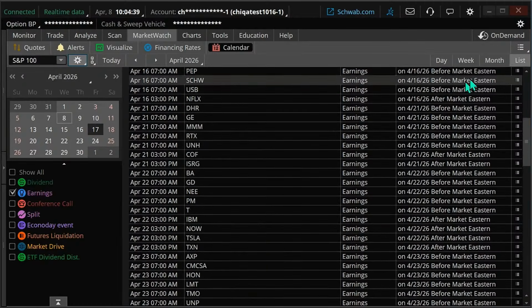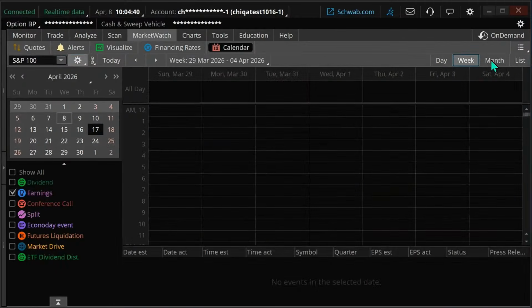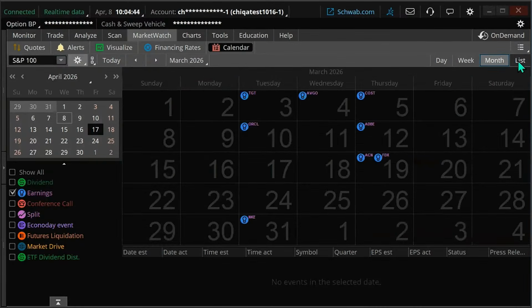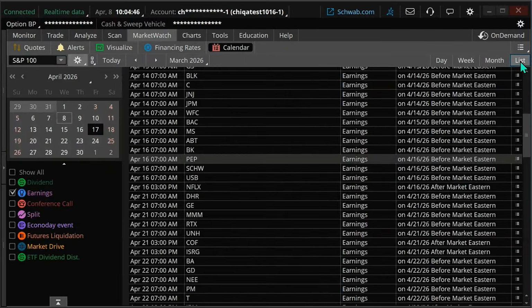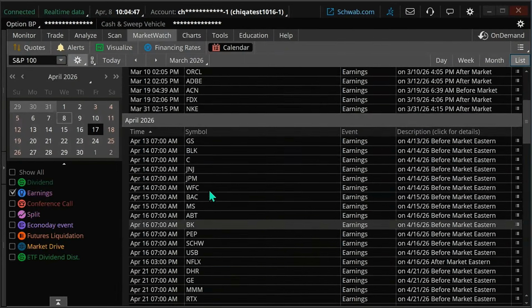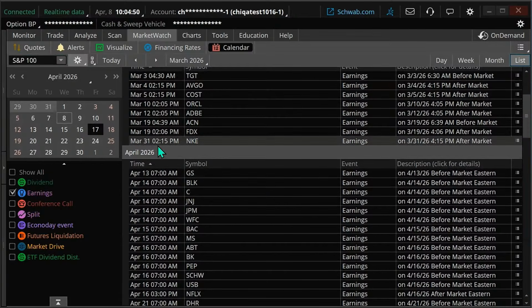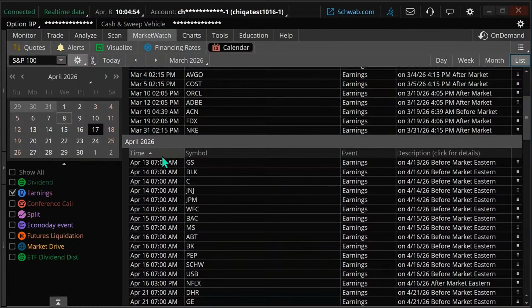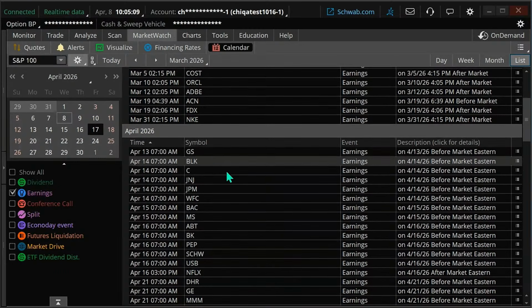And I have this in list view. You can have it in different views. That's fine too. No problem there. But let me click on list. And I'm just going to go by date. You can see we had March 31st, Nike. And then all of a sudden, a couple week gap. And April 13th, April 14th, a whole bunch. This is Tuesday, the 13th, I think. Or is that Monday? It is when earnings season kicks off.